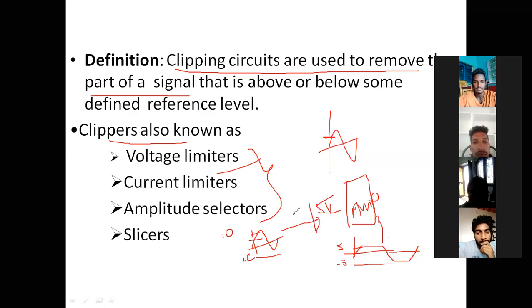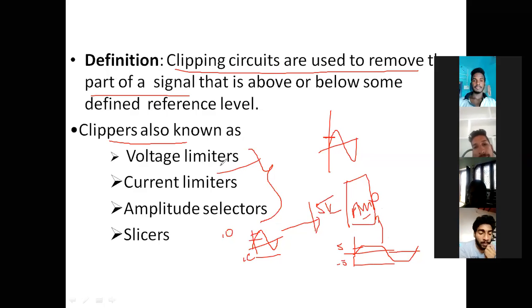Whatever voltage you give as input, it is limited, and the required amount of voltage is given to the amplifier. So you can consider it an application of the voltage limiter.